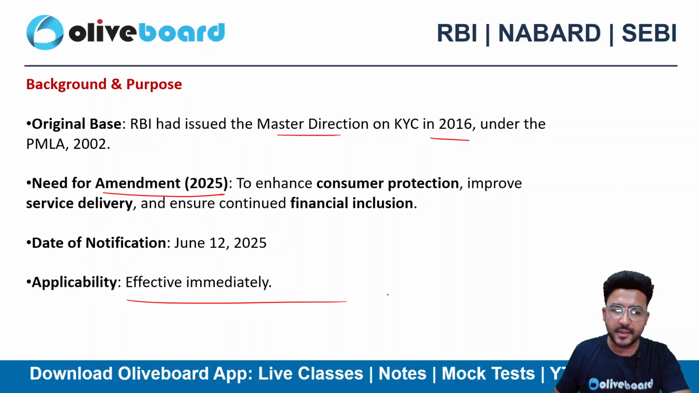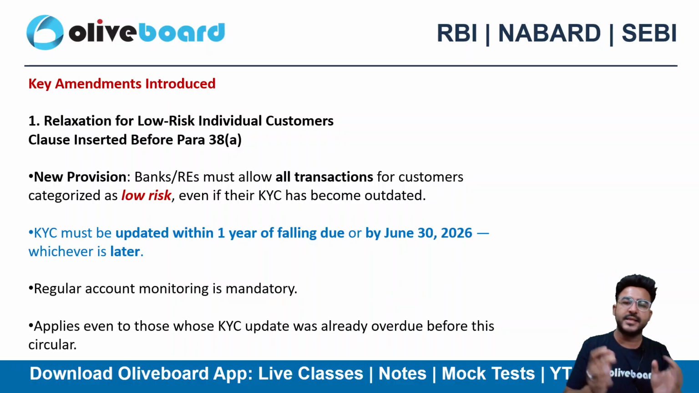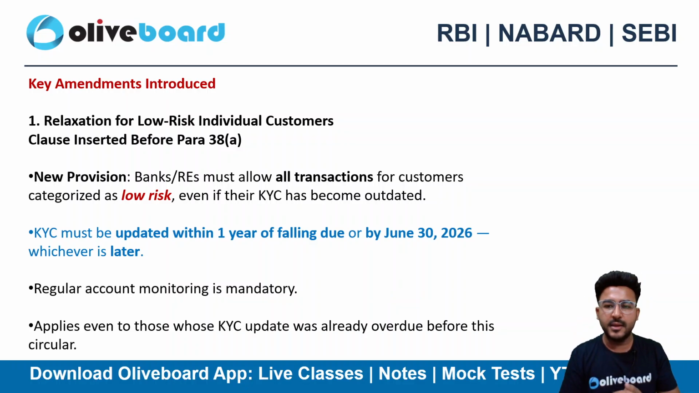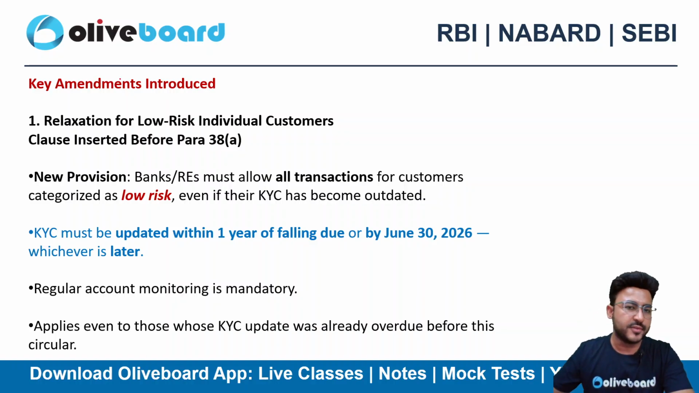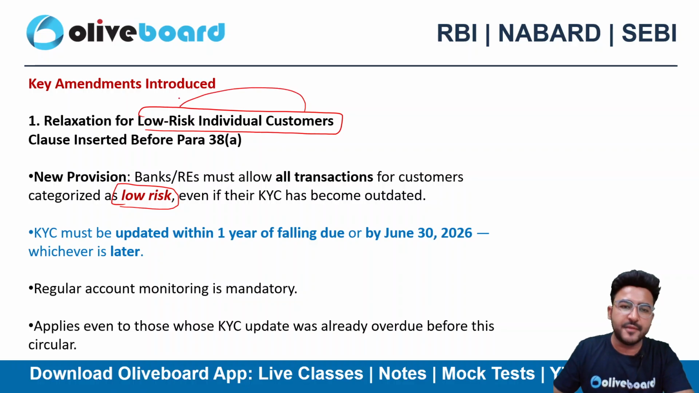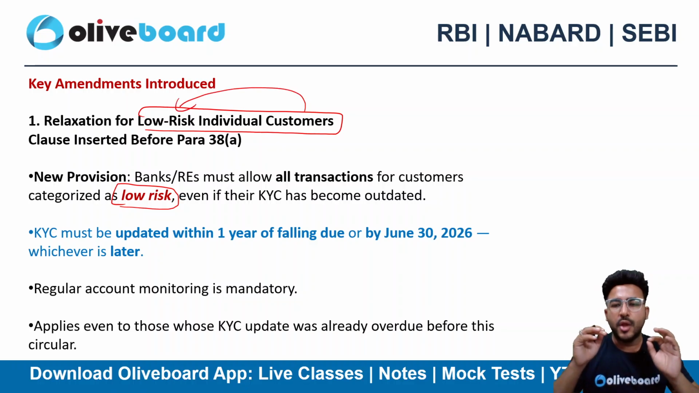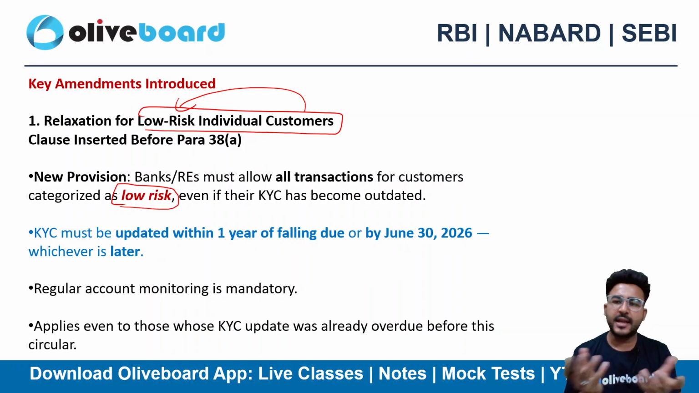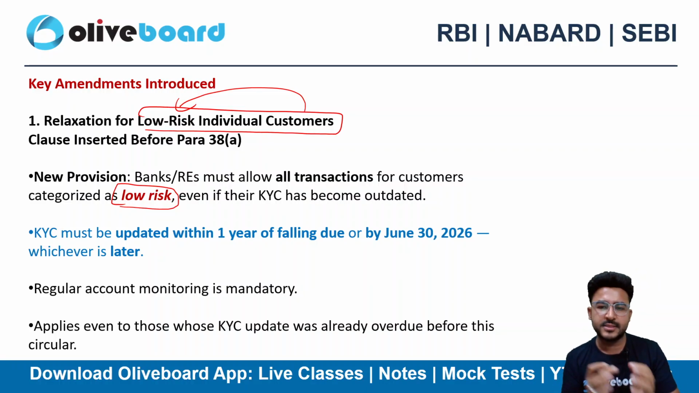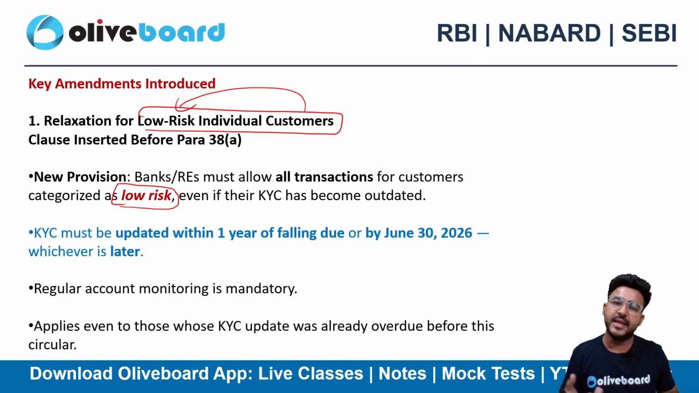So here is an amendment from the RBI side related to the 2025 KYC direction. It is applicable effective immediately, right? It is effectively applicable on the date of publishing of this particular circular. So what are the key amendments here? The first thing is they have introduced a relaxation for the low risk individual customer. If you are an individual customer and you are categorized as a low risk customer, there are internal criteria for that, then you will definitely get some benefit related to KYC updation.